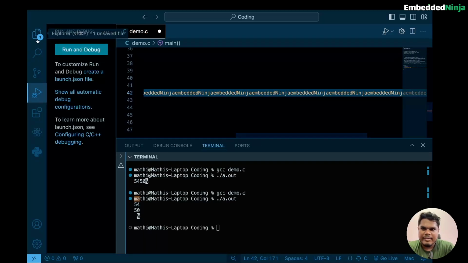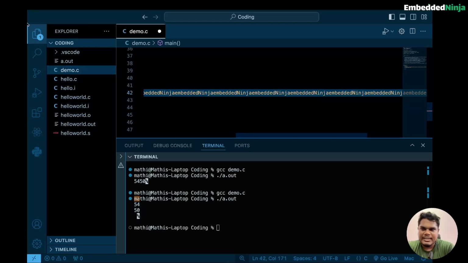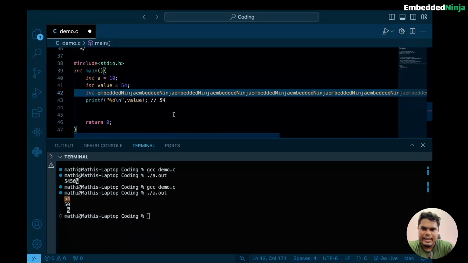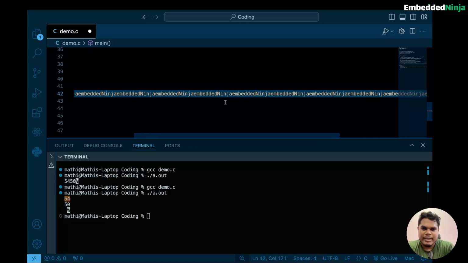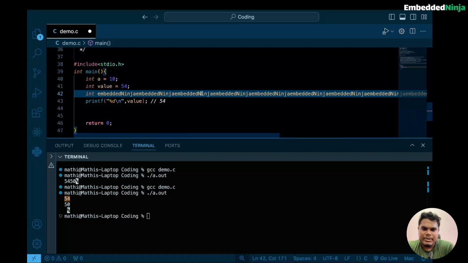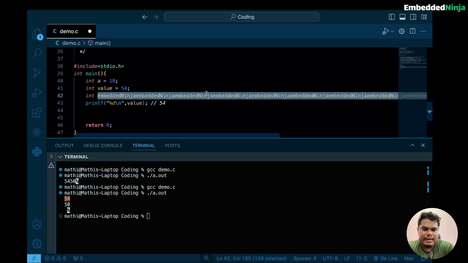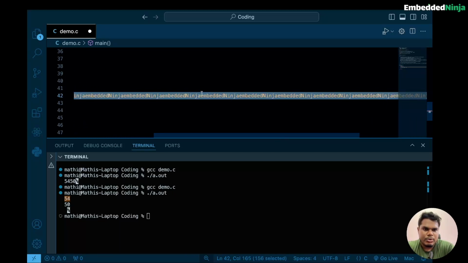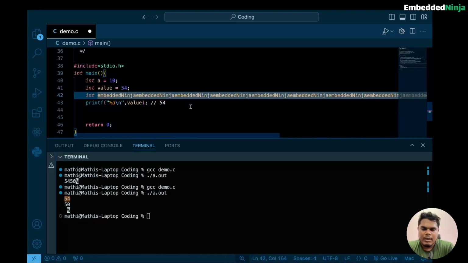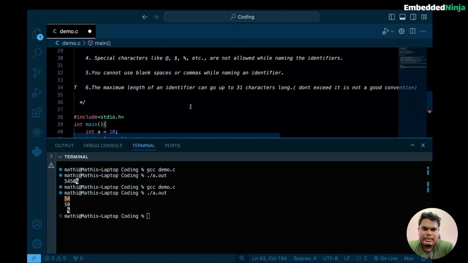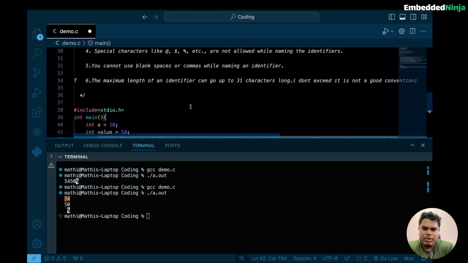If you look here, we are just declaring a variable, and it should not go beyond 31 characters, because it is not readable. It is going to the right side, so I need to scroll right to see what value is stored in this particular variable. So don't go beyond 31 characters. It is not a good convention. Always follow best practice whenever you are naming any variable name or function name.